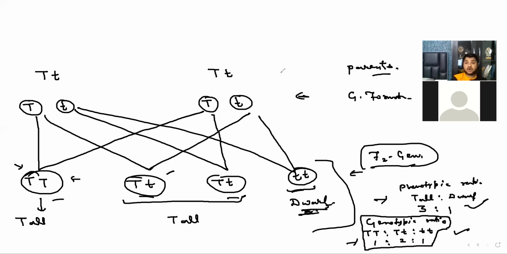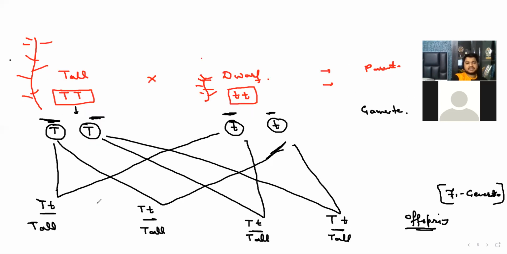If you see a person who is tall, that tall person can be homozygous or heterozygous. That person can be capital T capital T, or capital T small t. So this is the monohybrid cross. And when Mendel saw this, Mendel gave two laws.